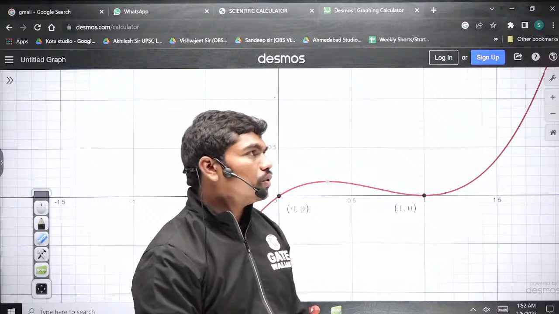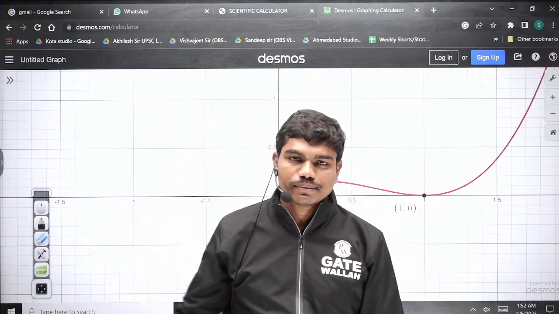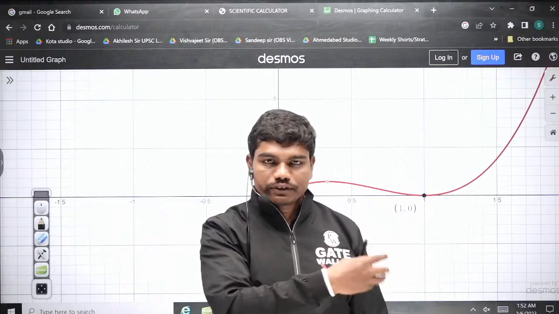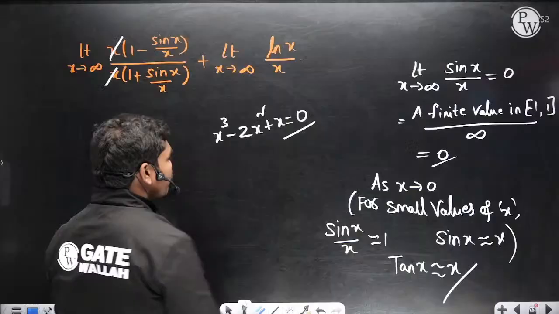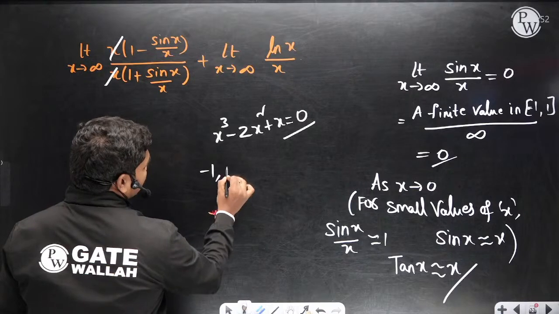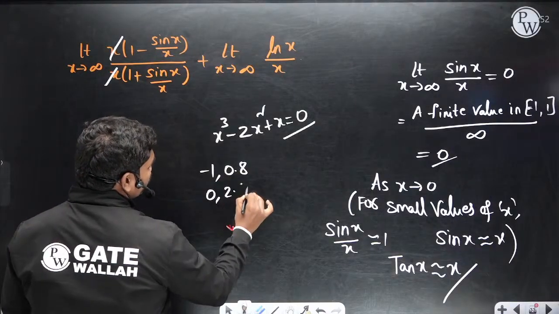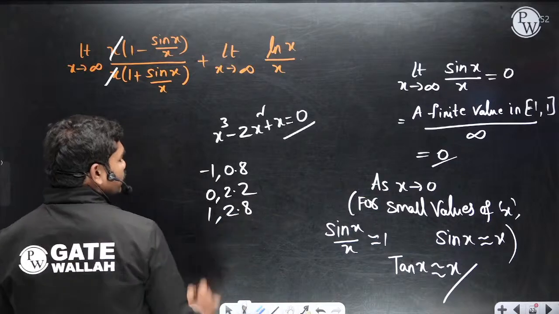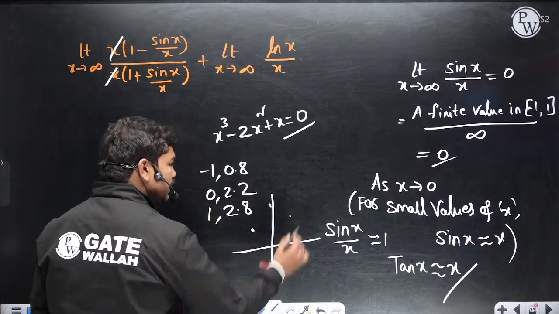Now, in the morning there was one question that I solved from the ECE paper. They asked about the regression which we have covered. The points given are minus 1, 0.8, 0, 2.2, and 1, 2.8. They asked, we have fitted a polynomial from these 3 points using the least squares method.